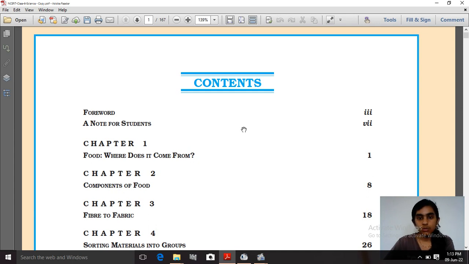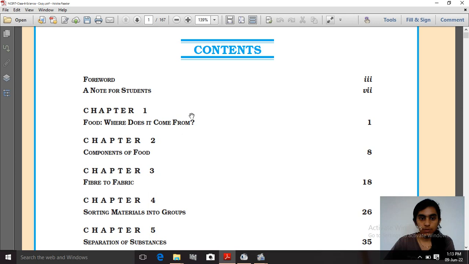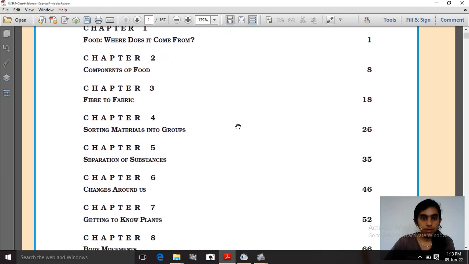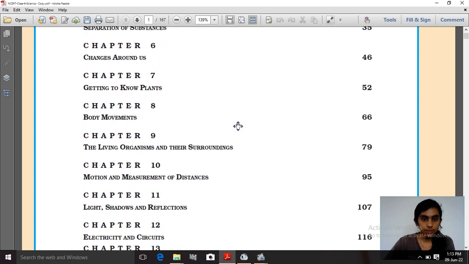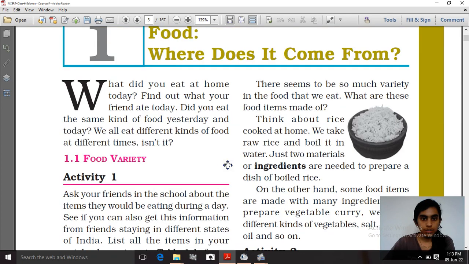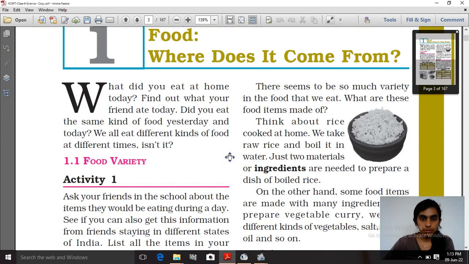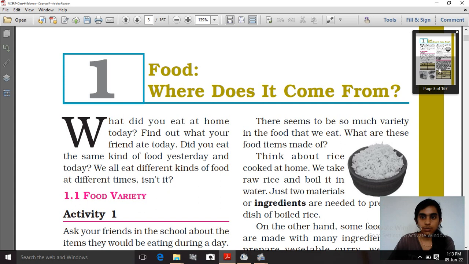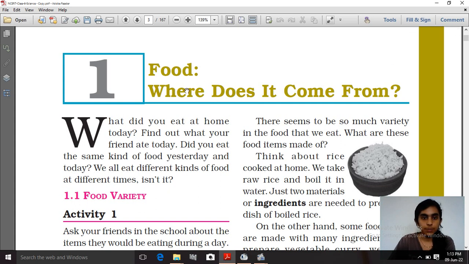Today I am going to discuss the class 6 NCERT Science book, which covers physics, chemistry, and biology portions. Today I will start with our very first chapter, which is Food, Where Does It Come From. These are the rest of our chapters, which I will go through one by one. So today we will start with our very first chapter, which is Food, Where Does It Come From.